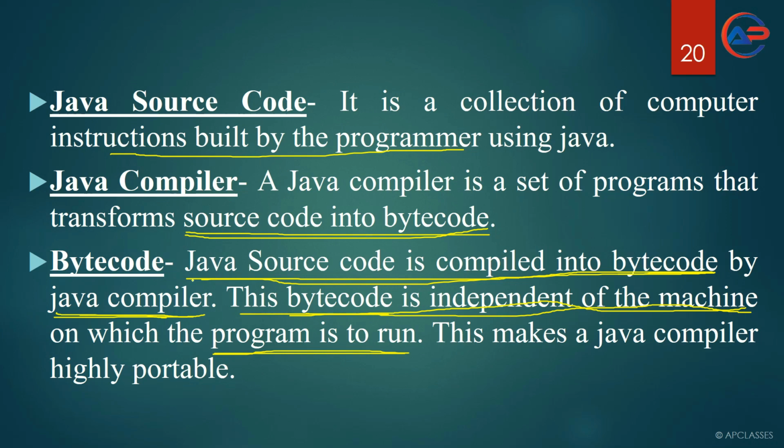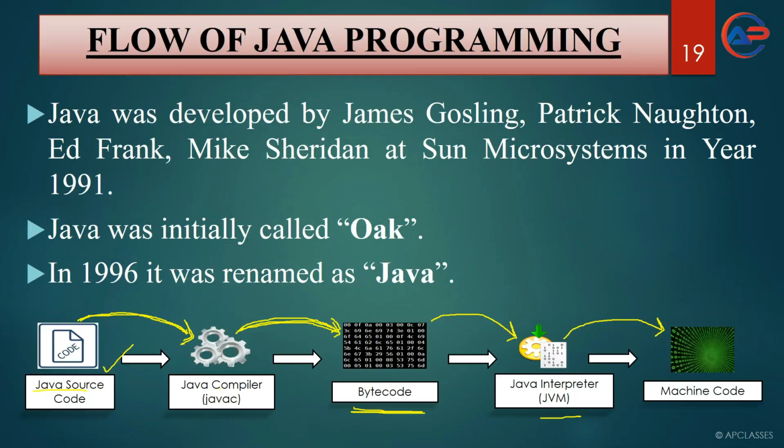So let us see. First of all, Java source code is compiled and converted to bytecode with the help of the compiler. Then this bytecode is independent of the machine where the program is to run. This makes Java highly portable. This is the reason why Java is highly portable. Portable means it can run anywhere, on any machine.